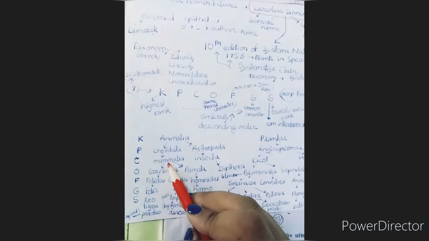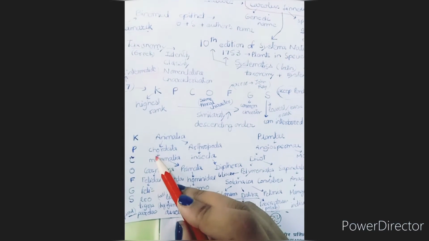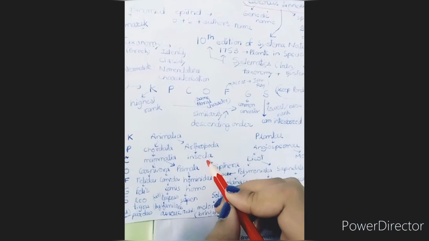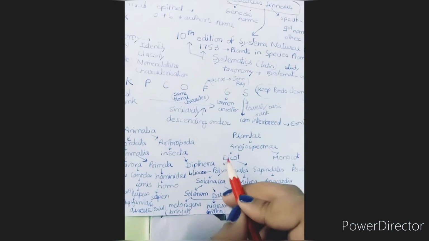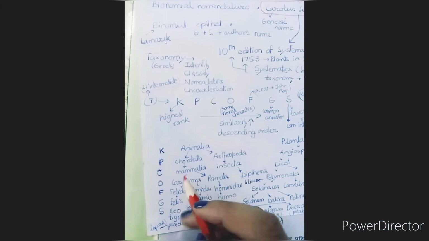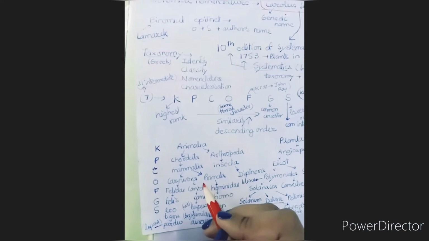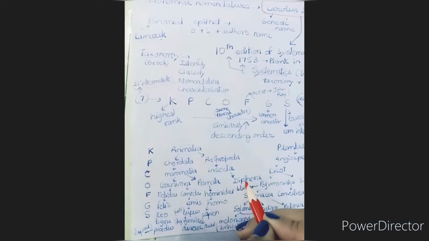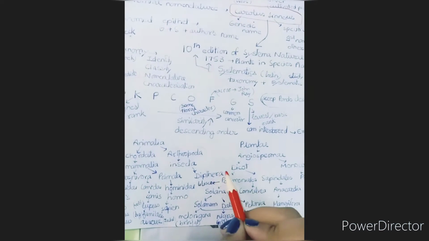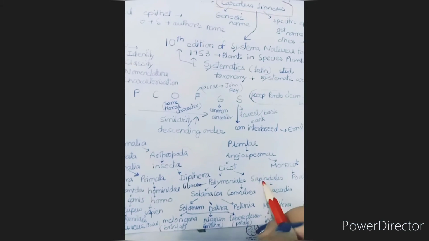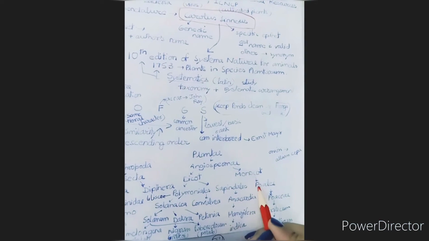So next is class. For Chordata we are taking Mammalia, and for Arthropoda, the class is Insecta. And in case of plants, Angiosperms, there are two we all know, that is dicot and monocot. Now for order, Mammalia has two orders, that is Carnivora and Primata, and for Arthropoda, Insecta, the order is Diptera. Now the orders for dicot, there are two, that is Polymoniales and Sapindales, and for monocot the order is Poales.